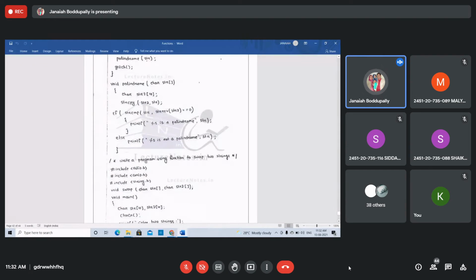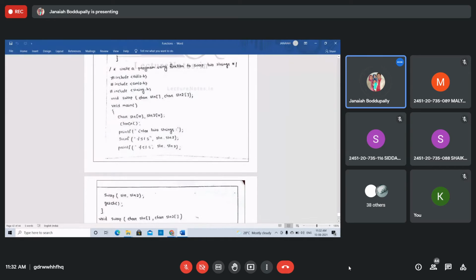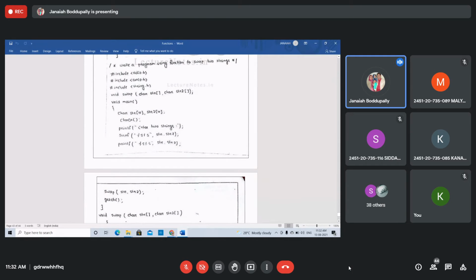Write a program using a function to swap two strings. How to swap two strings? See this. Void, name of the function is swap. Here two strings, str1, string1, string2 you take. Both are in the prototype. Then declare the functions.